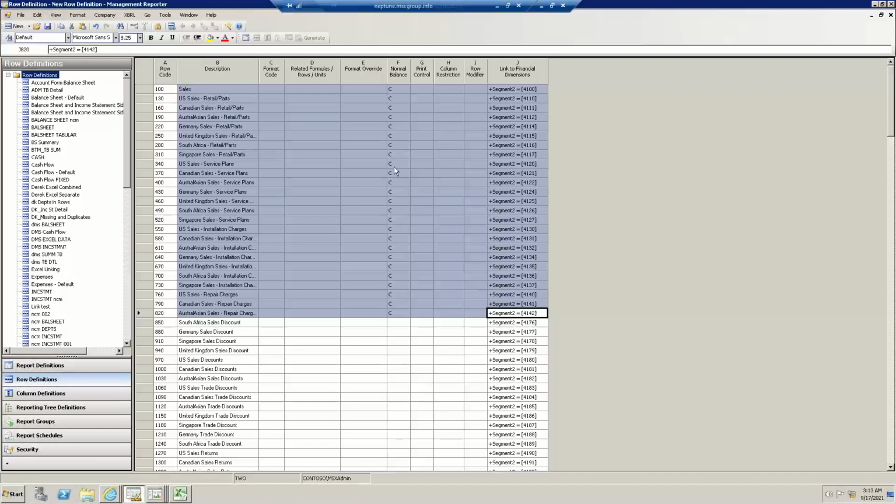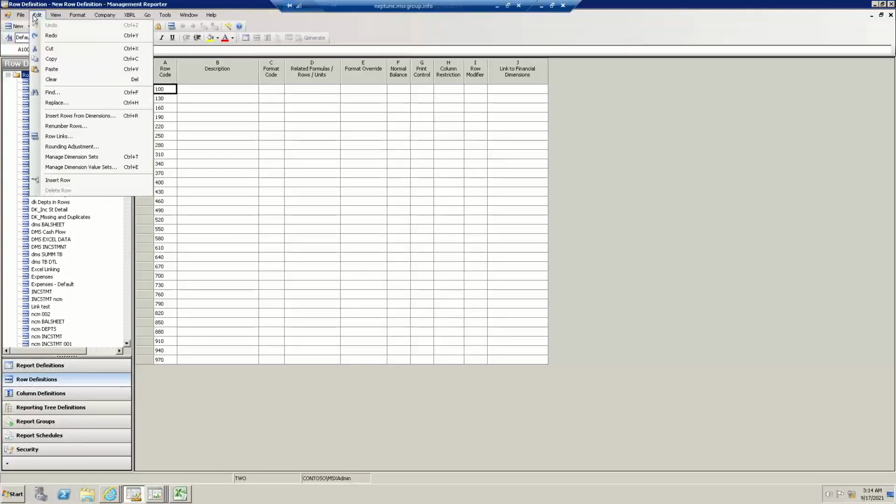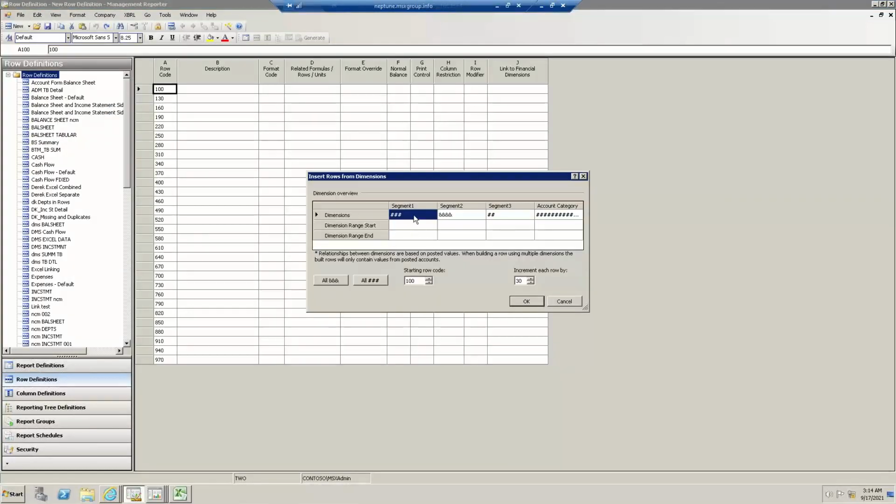This example was only on the account segment. Let me undo that. I went under Edit, Undo, or I just used the shortcut to the right, Control Z. And now the second thing I'm going to do is repeat my step, but this time I'm going to build the row on multiple segments. So I'm going to come here, use the ampersand or hook to grab all of those, and over here grab all of these. So every combination I have, once I click OK.